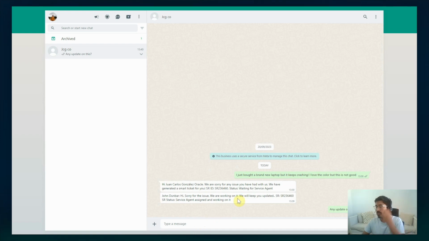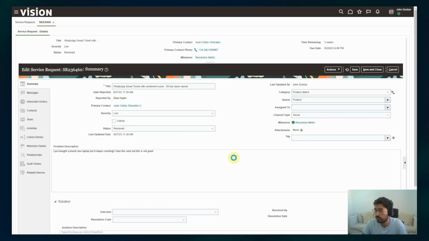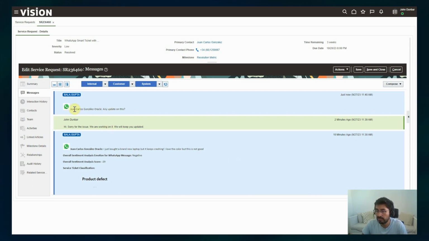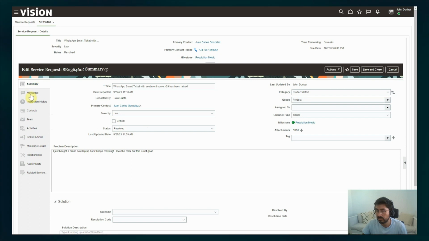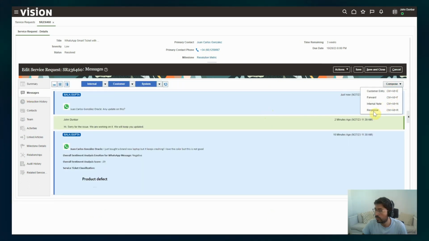right? So I remember we have a WhatsApp sentiment store here, where we are also associating an SR to that WhatsApp message. So if there's an ongoing SR for this customer, then this message, this conversation should be sent to the service ticket. So that's what Oracle integration is doing. So if we go to messages, we can see the customer saying any update on this. So after this, the service agent can say, okay, it was resolved, and can respond to the customer saying,